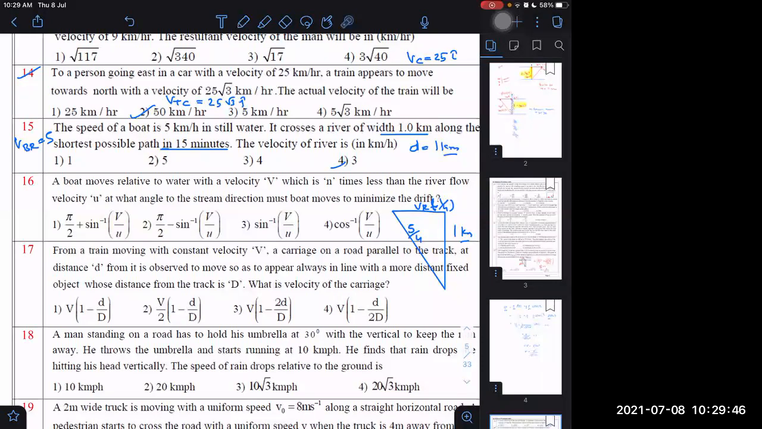This triangle, you understand this triangle which I made here? This was not for velocity. This is a displacement triangle. Means it is velocity multiplied by time. I have multiplied by time already.